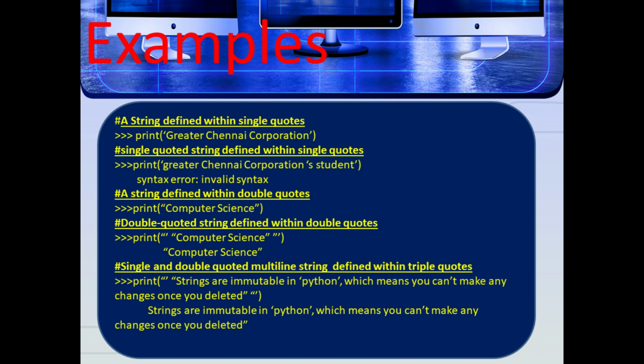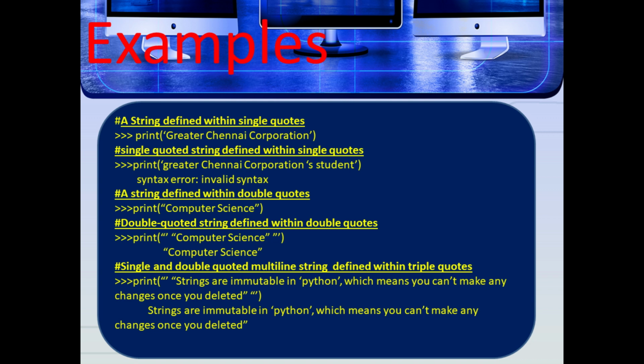Note the point, corporation's. So here the output is invalid syntax because strings in single quotes cannot hold any other single quoted character, because the compiler will not recognize where to start and end the string.